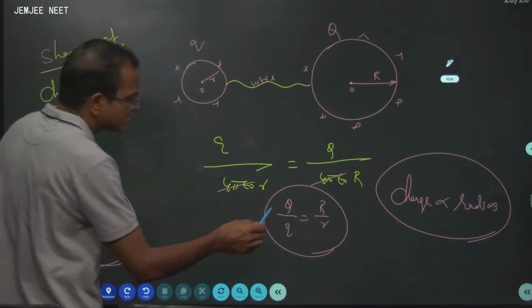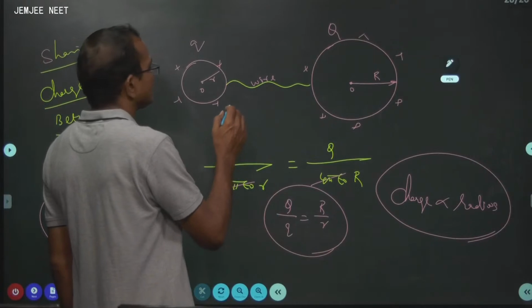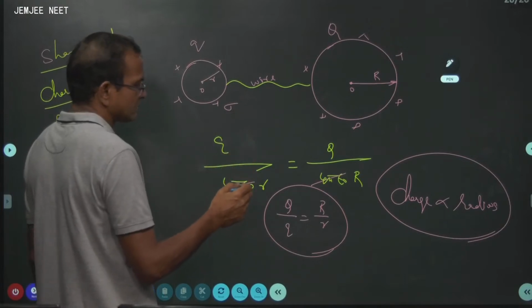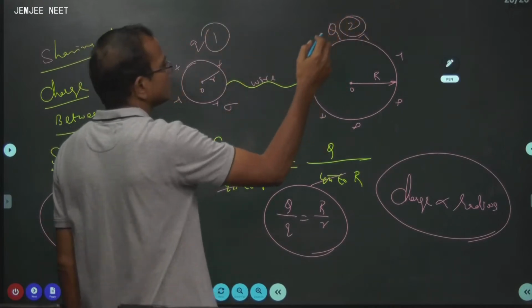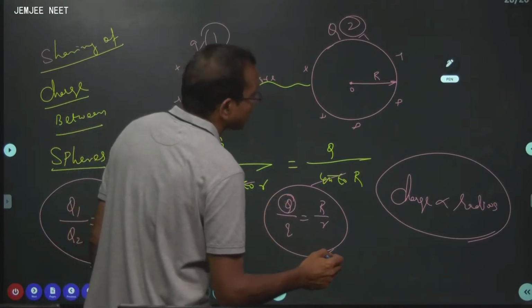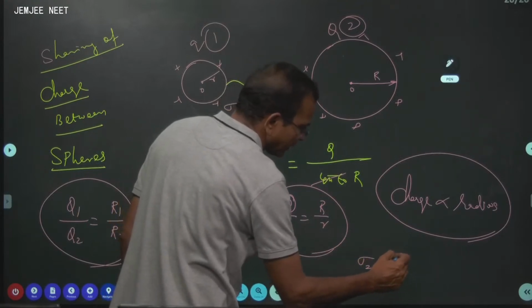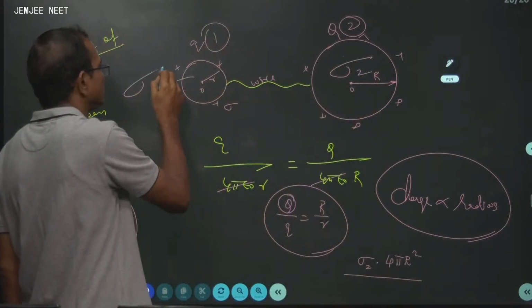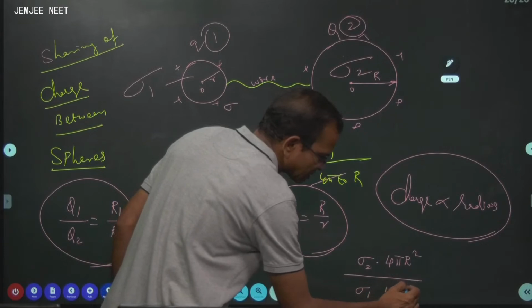Now this charge can be written in terms of sigma. We can take it as sigma 1, sigma 2. This one I label as 1, this one as 2. What is the charge on this? Charge capital Q is given by sigma 2 into 4 pi R square, because it is sigma 2. This is sigma 1. Similarly, what is small q? Sigma 1 multiplied with 4 pi small r square.